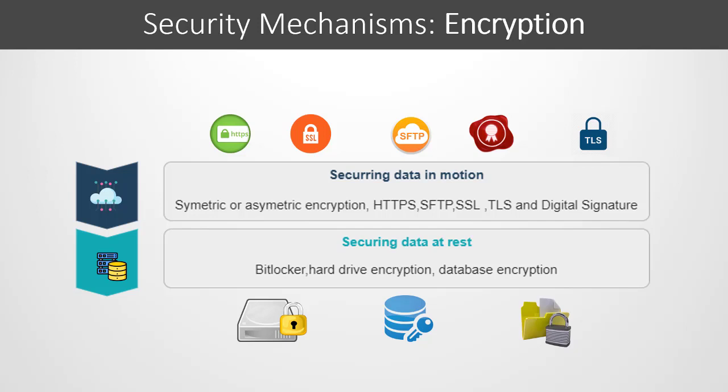The next security mechanism is encryption. Encryption ensures that data can't be read or tampered with by unauthorized persons, whether it is being transmitted or at rest. So data in transit, or data in motion, is data actively moving from one location to another, such as across the internet or through a private network.